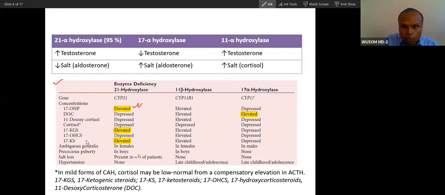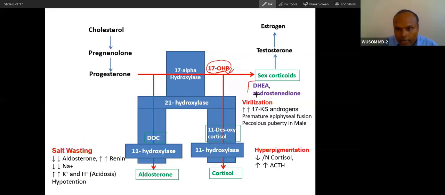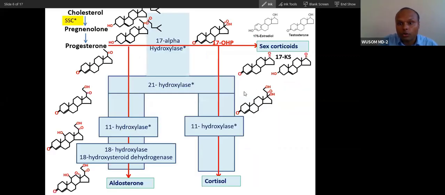Ketogenic, and these two are called KS, 17-KS. These are called 17-ketosteroids: dehydroepiandrosterone, and this is called androstenedione. Both are ketosteroids, KS. I'll show you the structure of these two also. You can see the structure of these two.